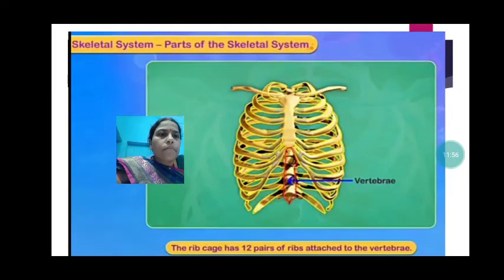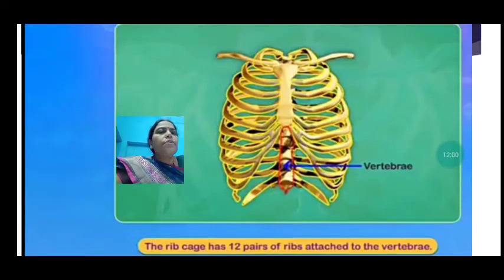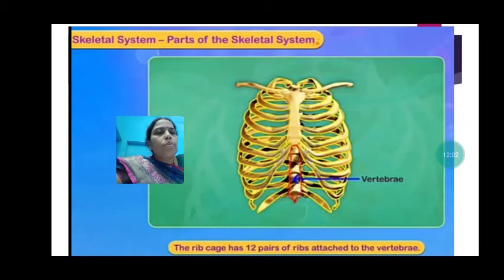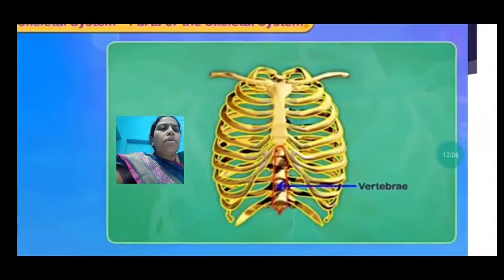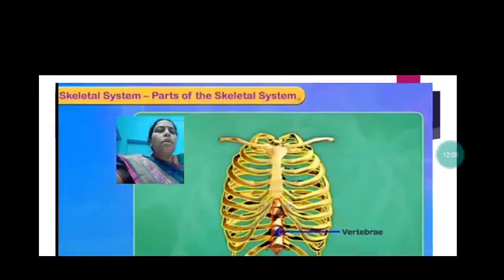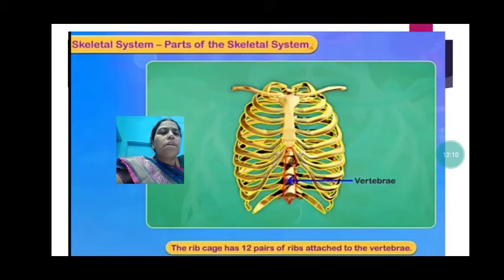Then the rib cage has 12 pairs of ribs attached to the vertebrae. So on the backside you can see the vertebrae. The rib cage has 12 pairs of ribs, as we have done, and they are attached to the vertebrae.